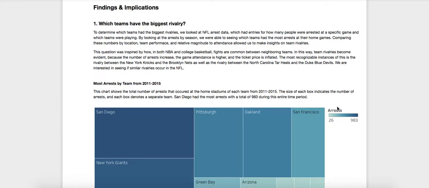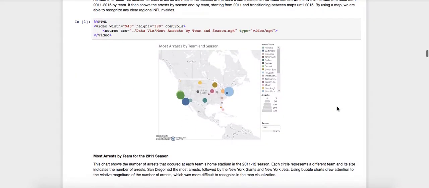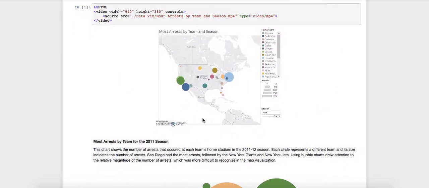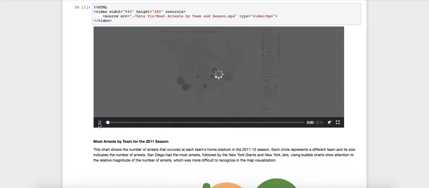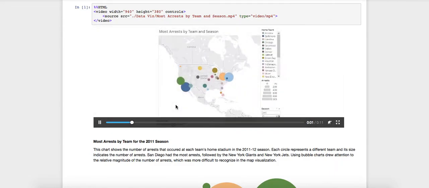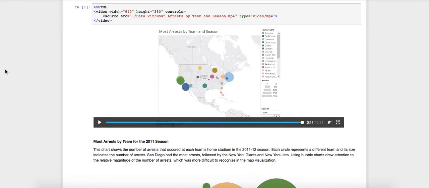So our first big question was to find out which teams have the biggest rivalry. By plotting arrest data on a map, we were able to identify if there was a location influence in which teams had the biggest rivalries. As you can see, the New York and California areas on the map have the largest amount of arrests, leading us to believe that their teams have strong rivalries.